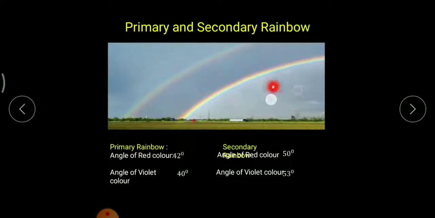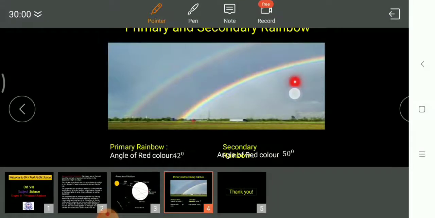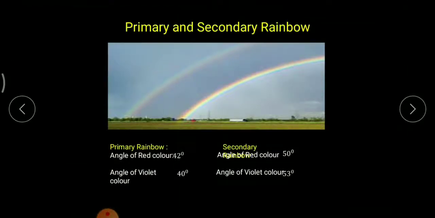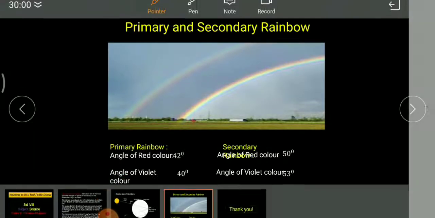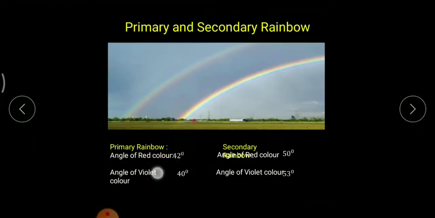It was water vapor in the atmosphere, sunlight falling on the atmosphere, and since each single droplet was acting as thousands and thousands of numerous prisms, collectively this sort of pattern was obtained in the atmosphere, and the formation of rainbow took place. And this formation of rainbow is nothing but a primary rainbow. As I was telling earlier, the angle for red color is 42 degree and the angle for violet color is 40 degree. As you can see over here, the red portion is the upper one and the violet one is the bottommost one. So this is primary rainbow.